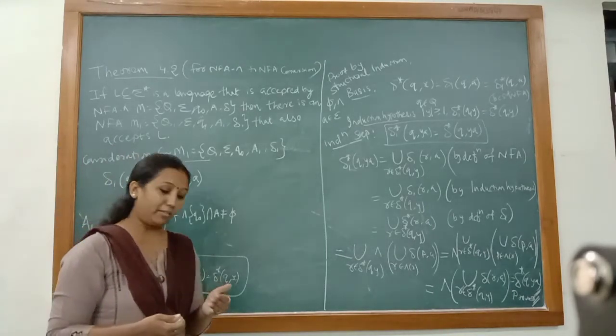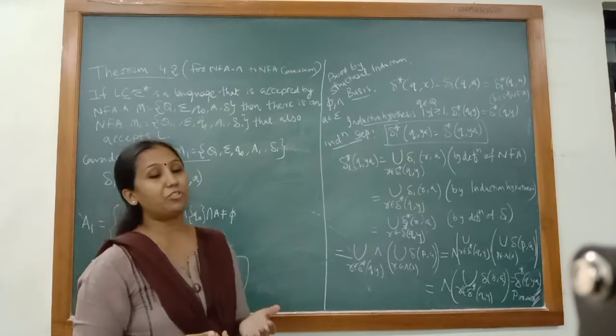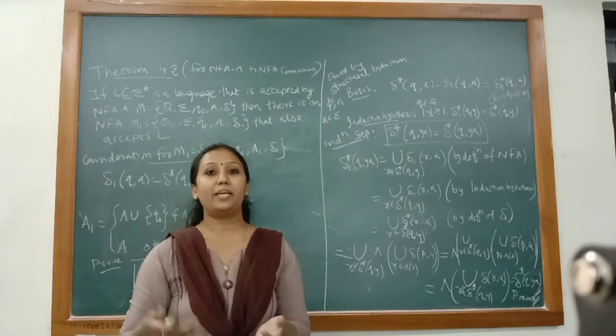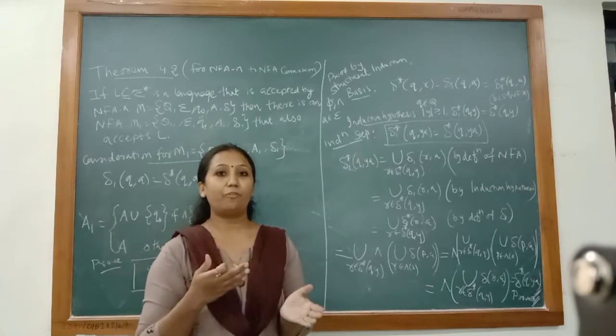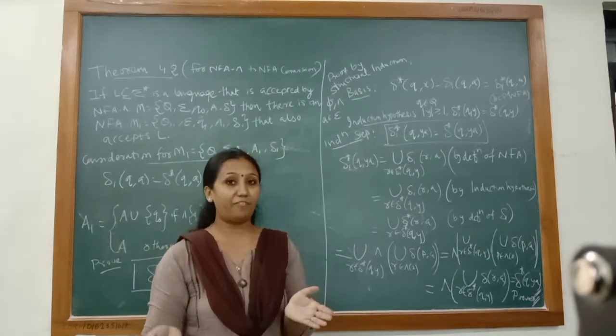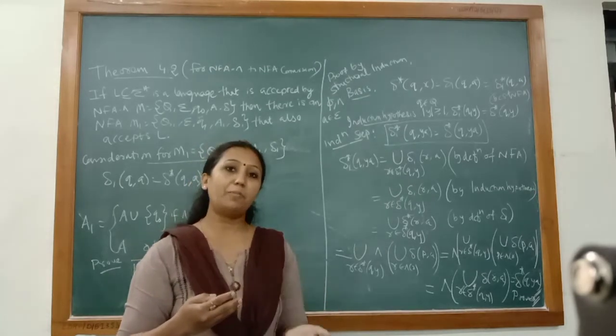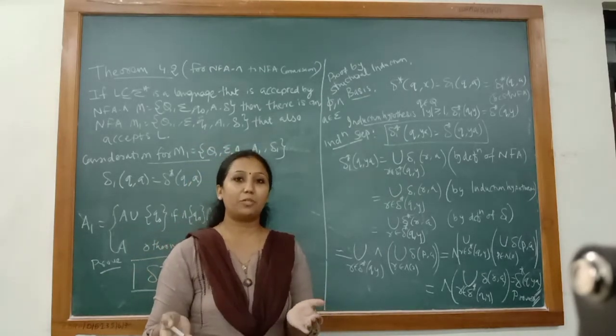So we can say that every language which is accepted by NFA null can definitely be accepted by NFA, and we have seen that for every NFA there is an equivalent FA. So every language which is accepted by NFA will definitely be accepted by FA.